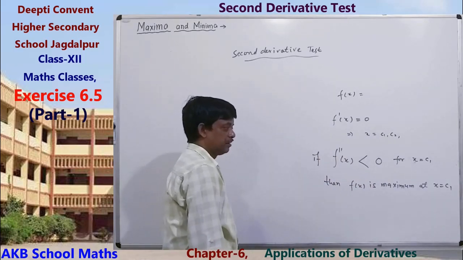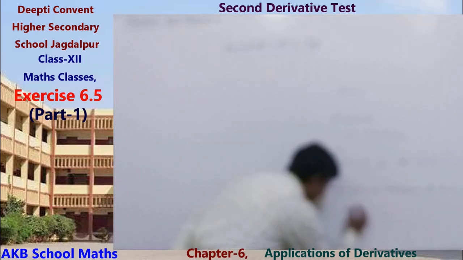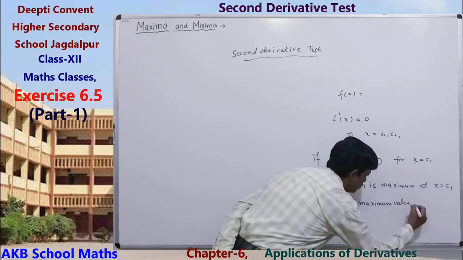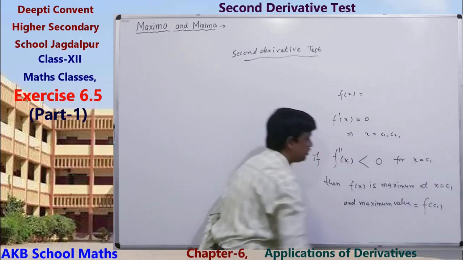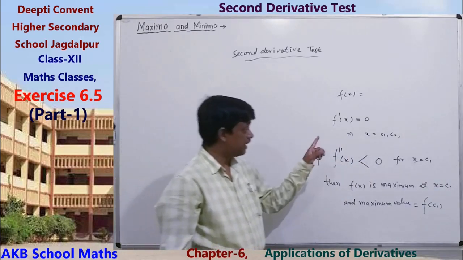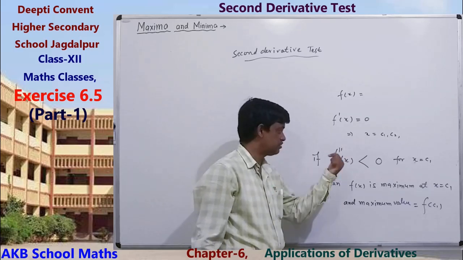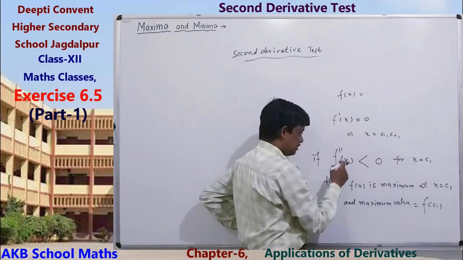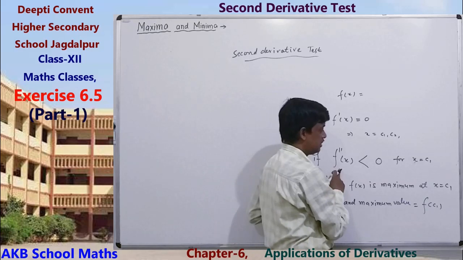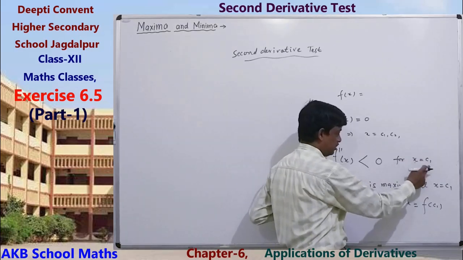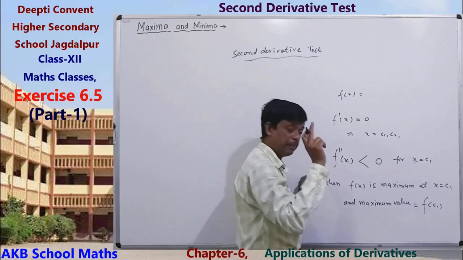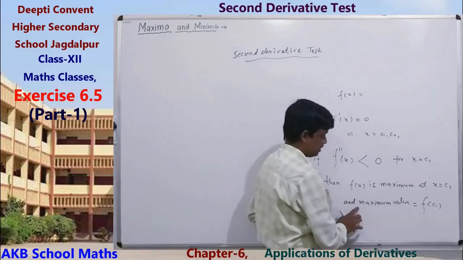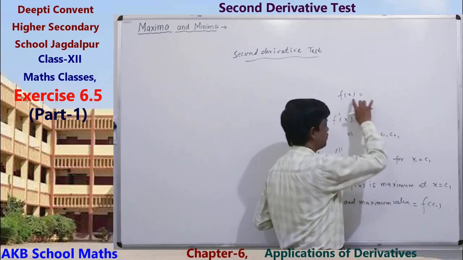Clear? And the maximum value equals f(c1) at that point. The sign of the second derivative should be negative for x equals c1, the critical point. If the sign of the second derivative is negative for a critical point, then the function attains its maximum value at the point c1, and the maximum value is given by f(c1).